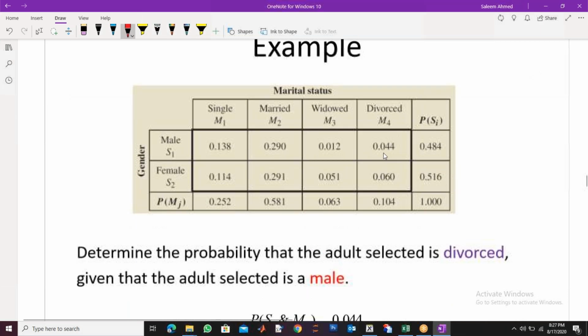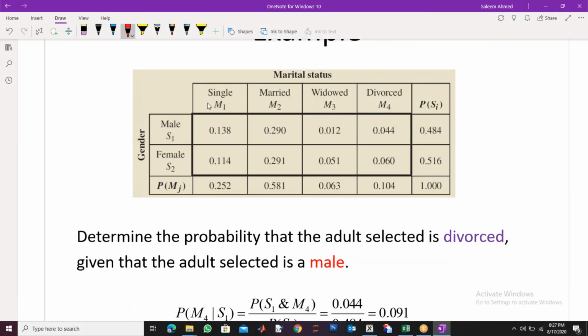Another example is given: people who are single, married, widowed, or divorced, and people who are male and female. So there are two categories, male and female, right? And marital status M1, M2, M3, M4.